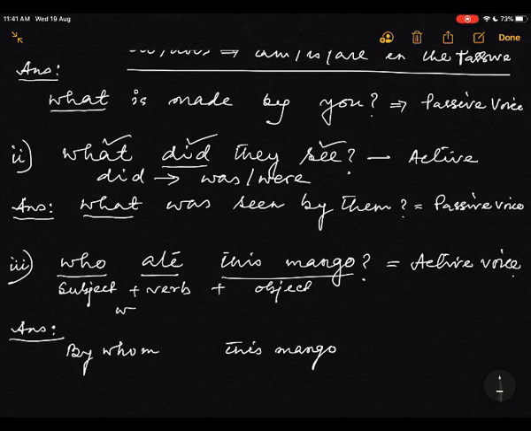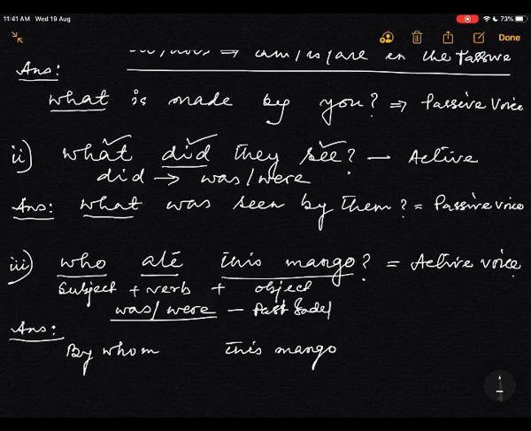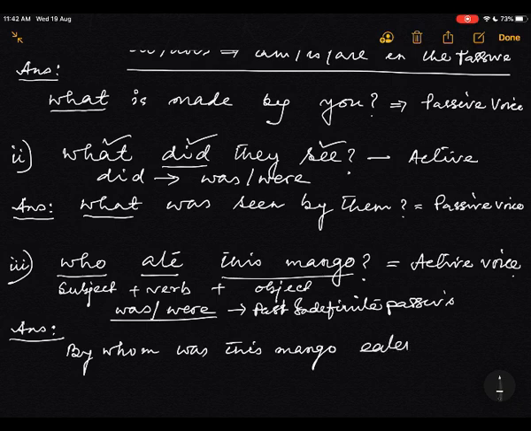That means in the passive voice you will get either was or were. So here was. By whom was this mango eaten?